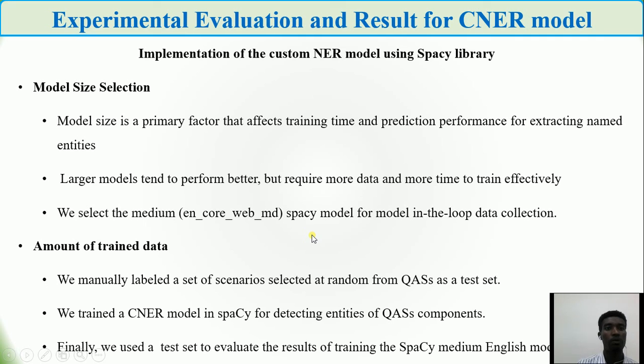So, the experimental evaluation results for the CNR, which is the generation model; the previous one was the identification model. For the CNR model, or the custom named entity recognition model, first we have to select the size of the model. Large models tend to perform better, but require more data and more time to train efficiently. So we select the medium en_core_web_md spaCy model for model-in-the-loop data collection.